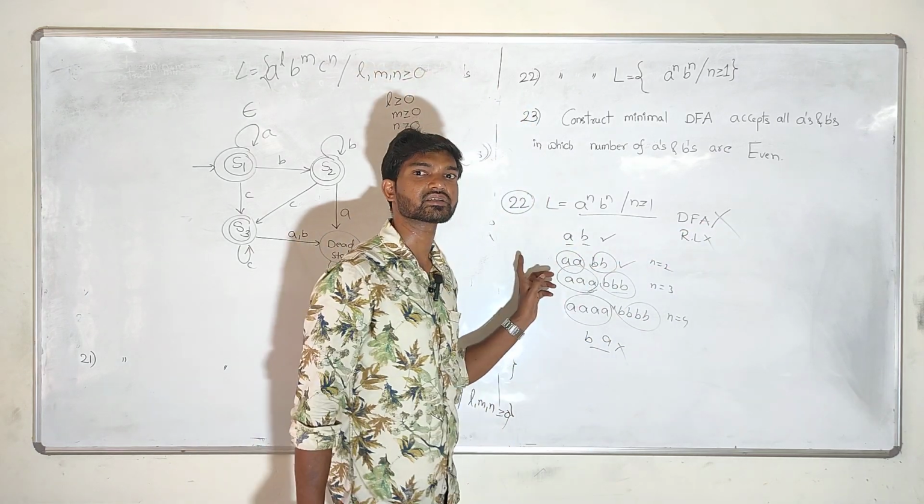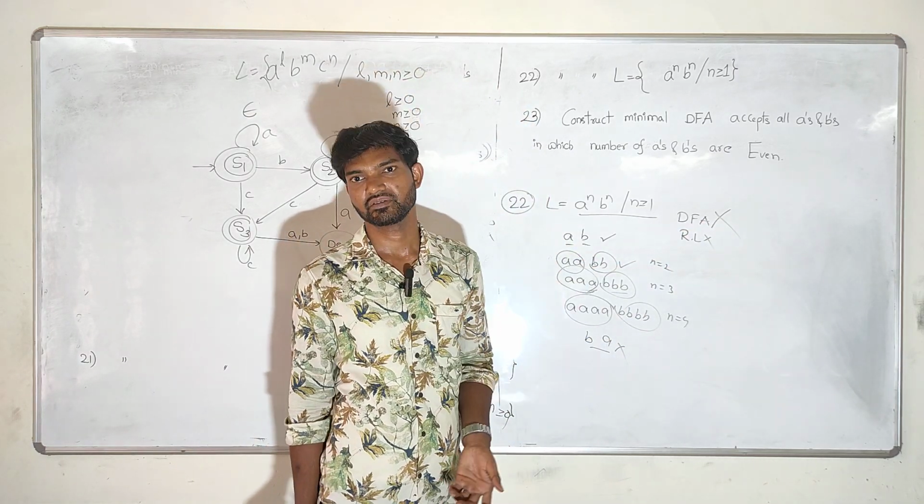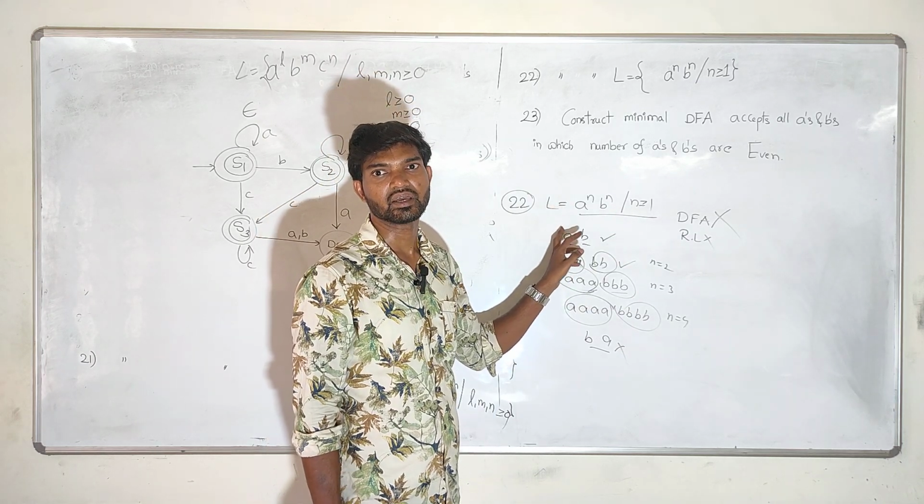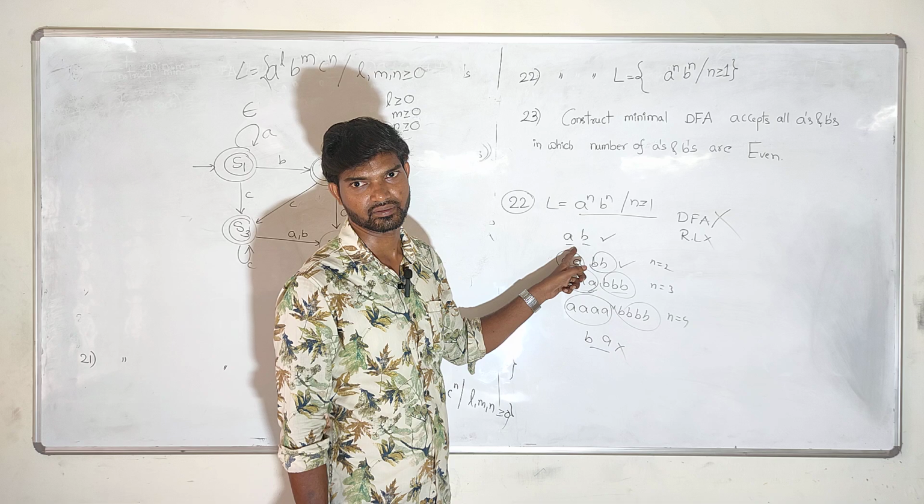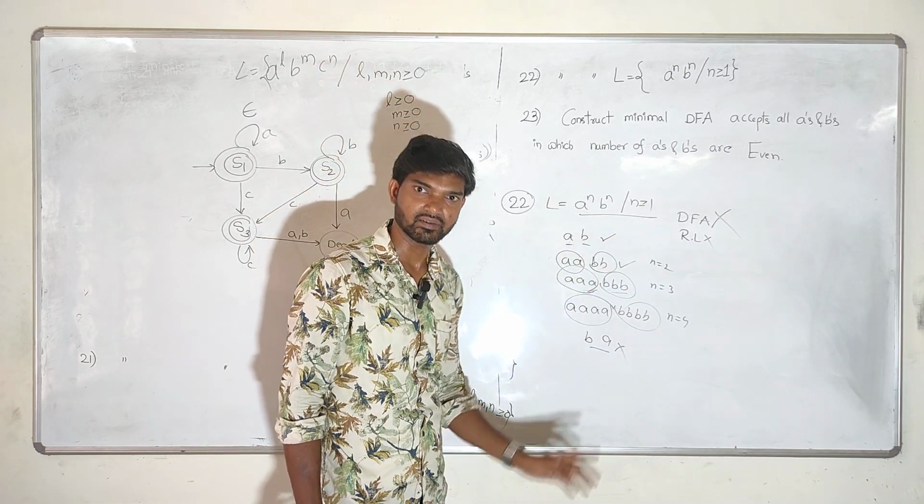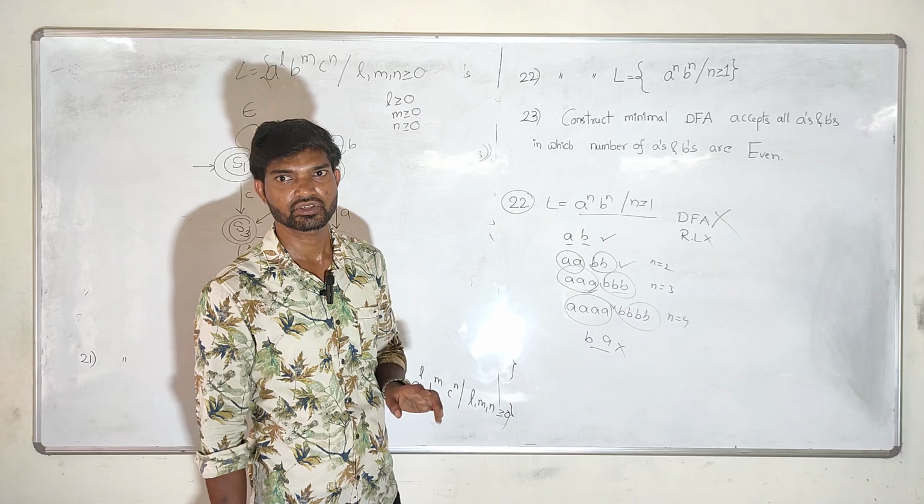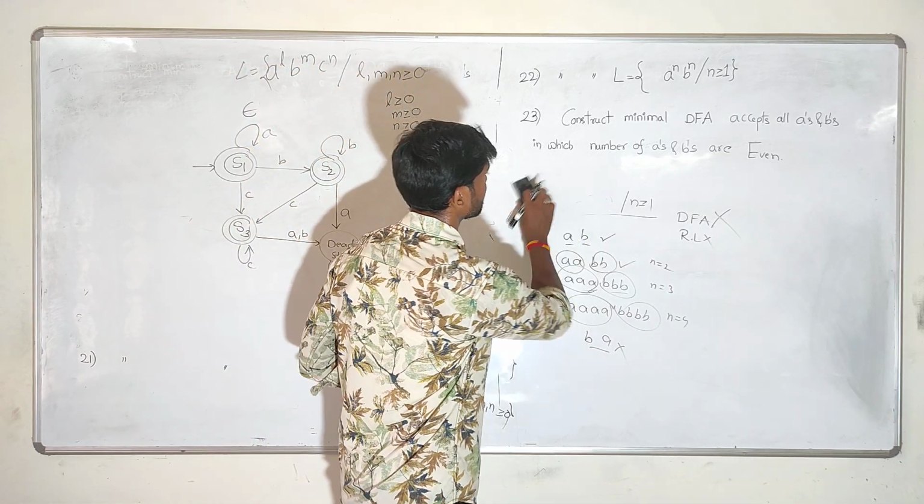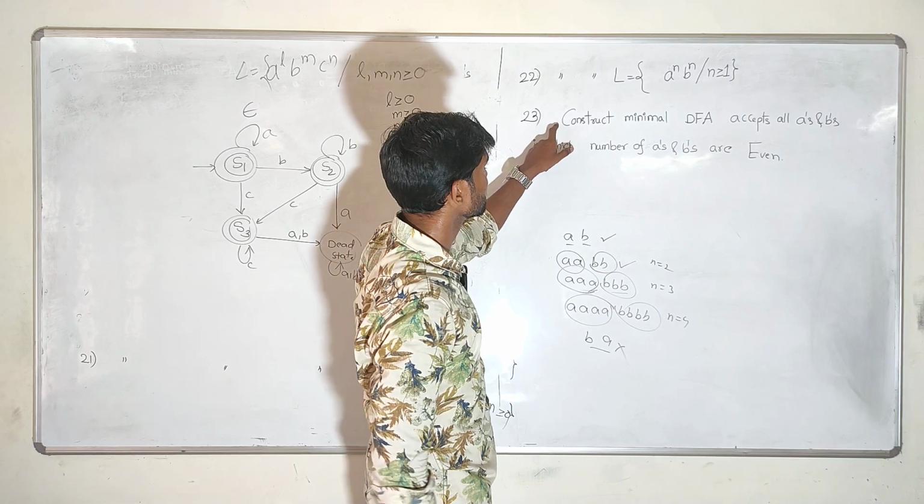For this one, we can construct a pushdown automata. Coming to the next unit, I will explain why we can't form a DFA: you need an extra stack required for this one. That's why we can't construct a DFA for this one. I will explain this example during the pushdown automata examples. Okay, now coming to the next one, question 23.